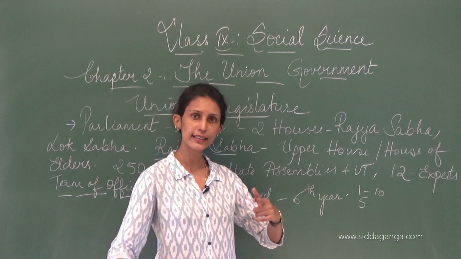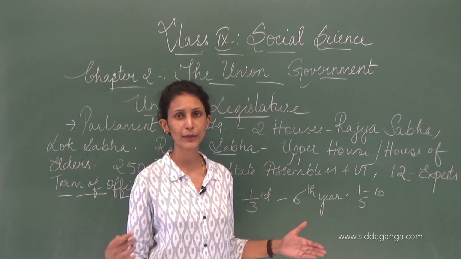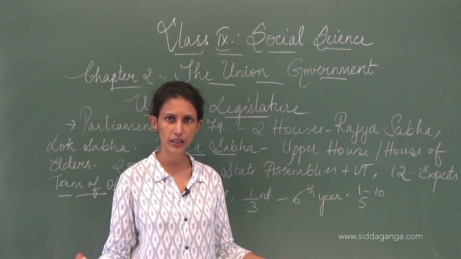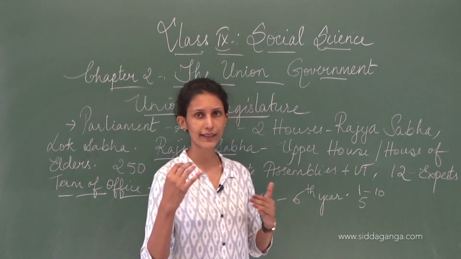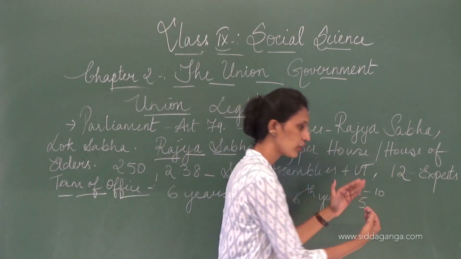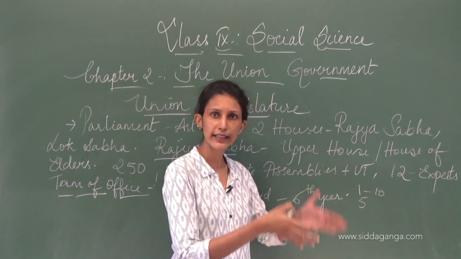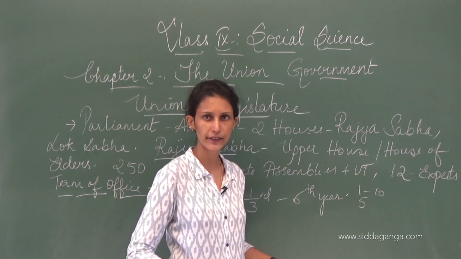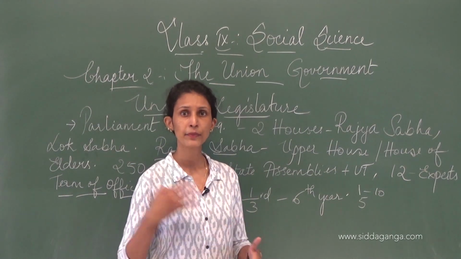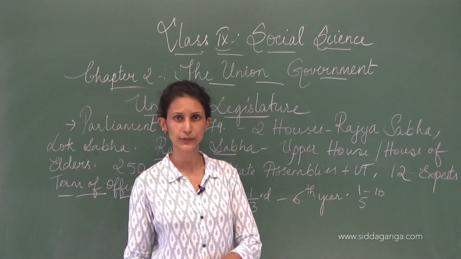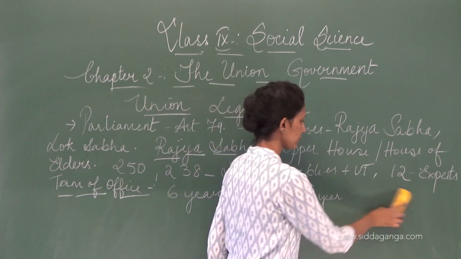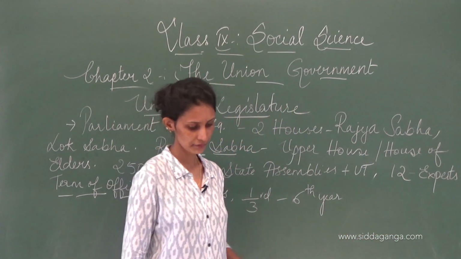So every 2nd year there are people who retire, I am sorry, not resign. They can resign if they don't want to function in the Rajya Sabha, but the term of office is 6 years. So every 2nd year, when 5 go, 5 fill in. Their 6 years start from when they joined, and then it goes forward. So every 2nd year they retire.